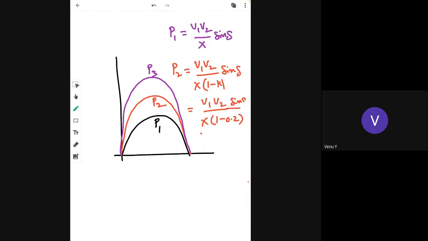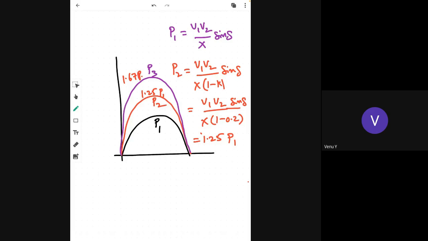So 1 minus 0.2 is 0.8, therefore 1 by 0.8. What is the value? 1 over 0.8 equals 1.25. So that is equal to 1.25 P1. Third case, P3 is equal to 1.67 P1.